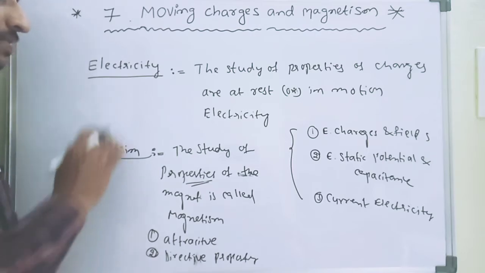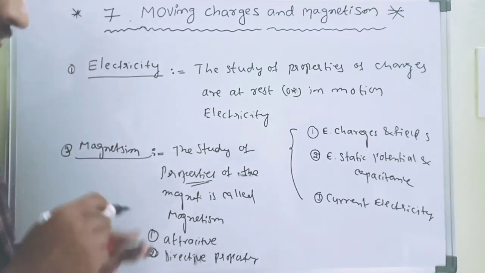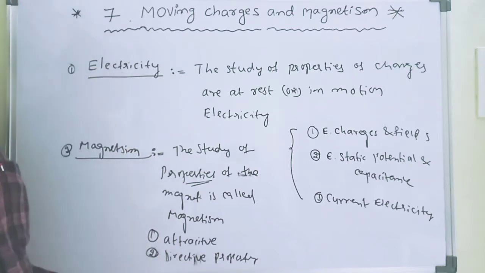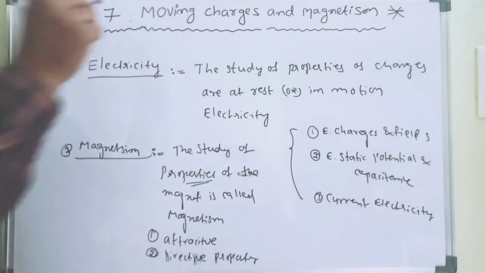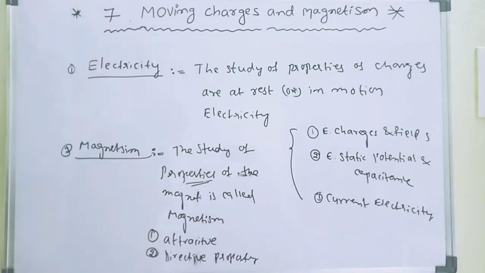Okay. Actually this is electricity and this is magnetism. Generally these are different chapters. But this chapter tells the relation between electricity and magnetism. So now we go with the relation between electricity and magnetism. What is the relation between electricity and magnetism?